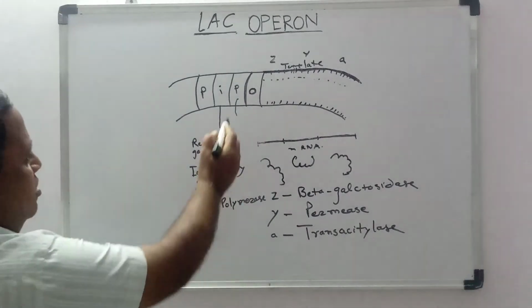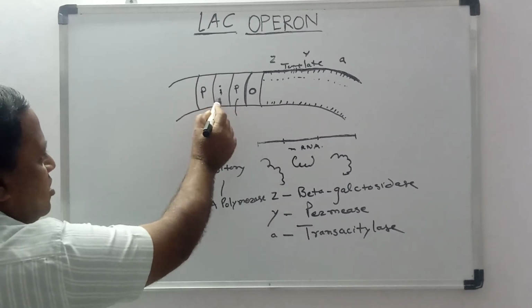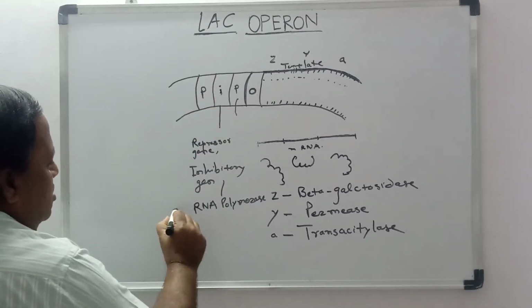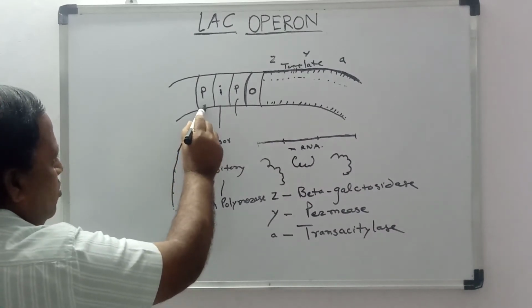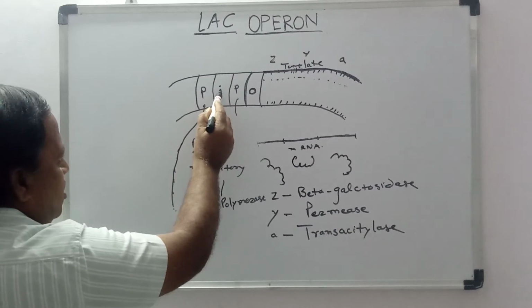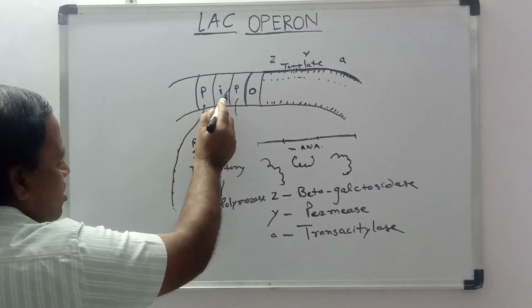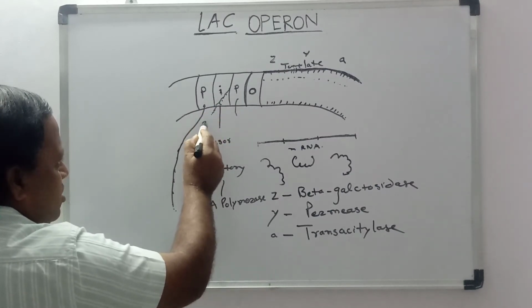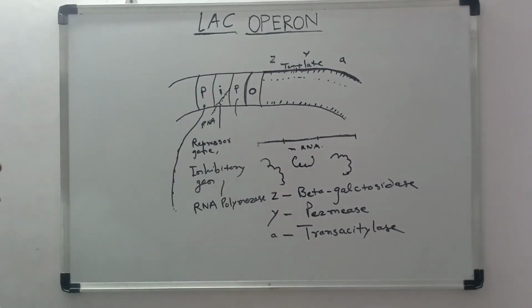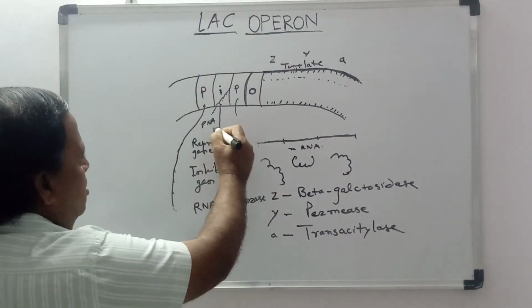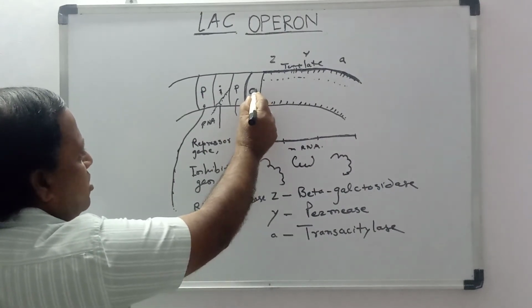Why? Because this inhibitor gene, as this RNA polymerase enters the promoter region, produces its own RNA. That is called the inhibitor protein, and that inhibitor protein binds to the operator region.